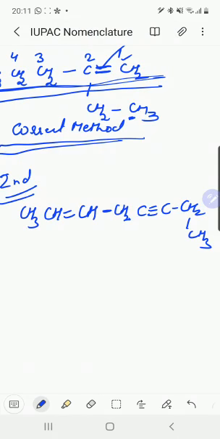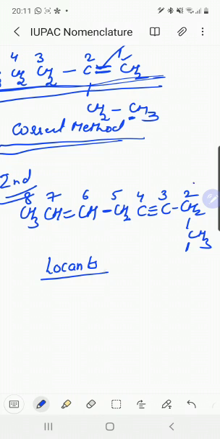In this case the numbering can be 1 2 3 4 5 6 7 or 8. Our locants are number 3 and number 6. Number 3 and number 6.